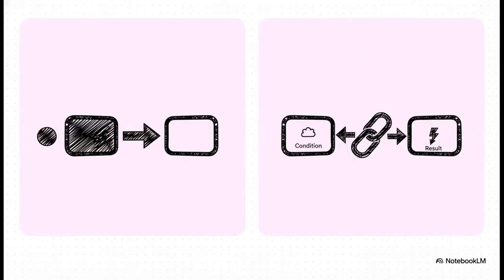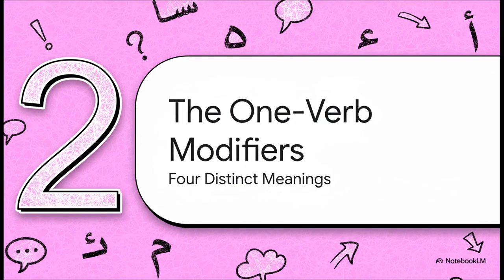So on one side, you've got particles that just deal with a single verb. Pretty straightforward. But on the other side, you've got particles that create a kind of chain reaction, linking two different verbs together in a cause and effect relationship. Let's start with the first type, the single verb modifiers. So let's dive right into that first category.